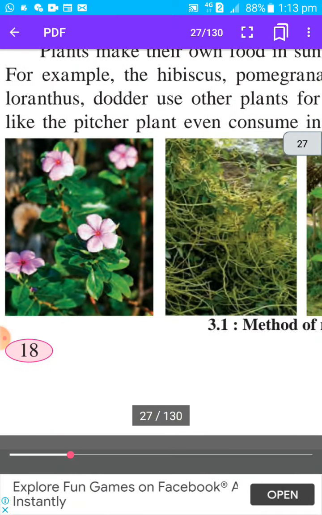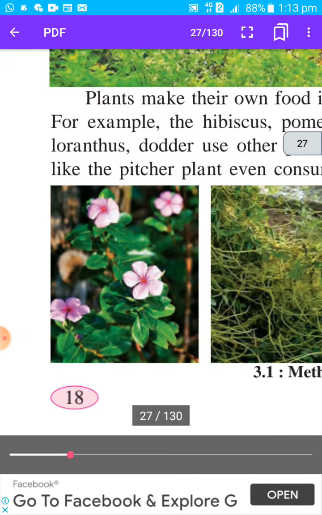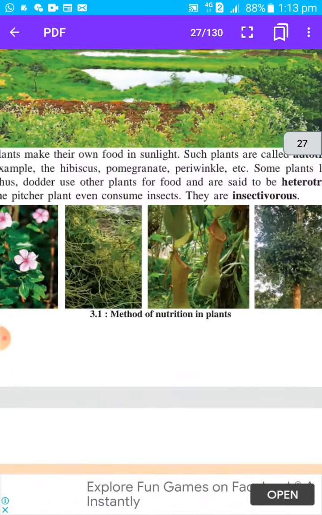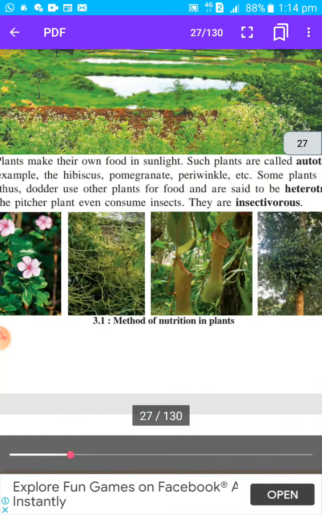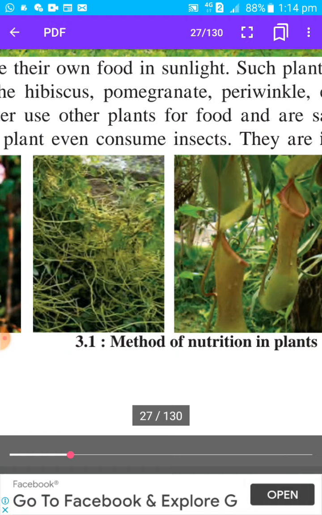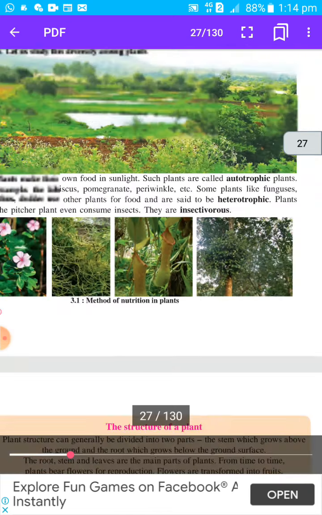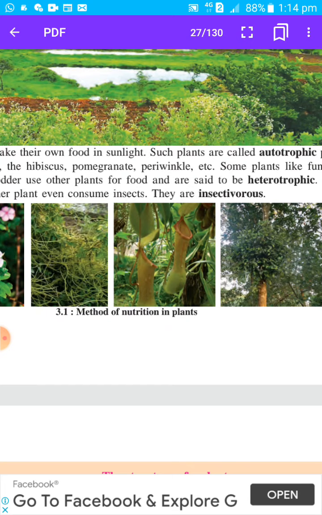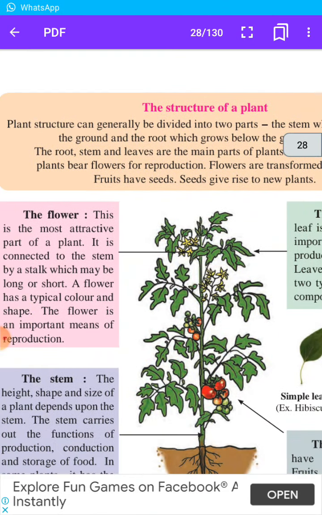Here some pictures are shown. Here it is a periwinkle plant. In Marathi we call it sadapuli. Then here a yellow wire-like plant which is called kaskuta, which is heterotrophic. Because it is yellow in color, it does not have chloroplast, so it does not make food. Then here an insectivorous plant. Likewise pictures are shown in your textbook.